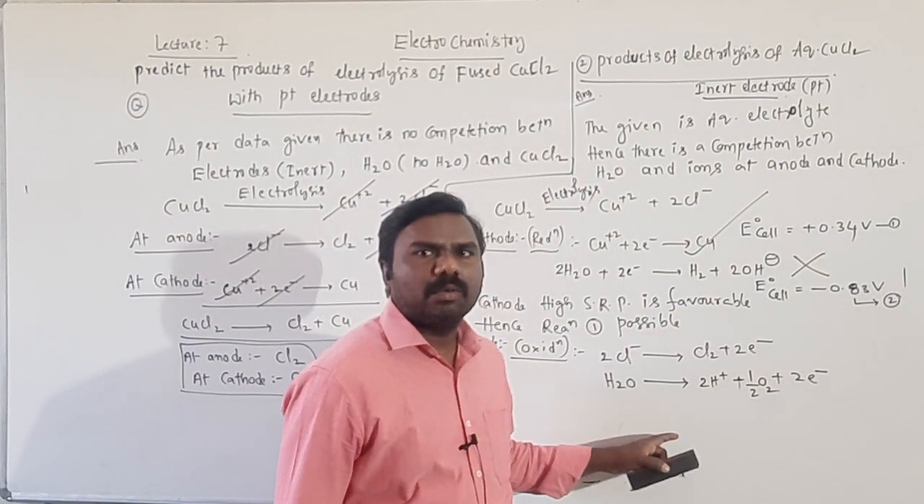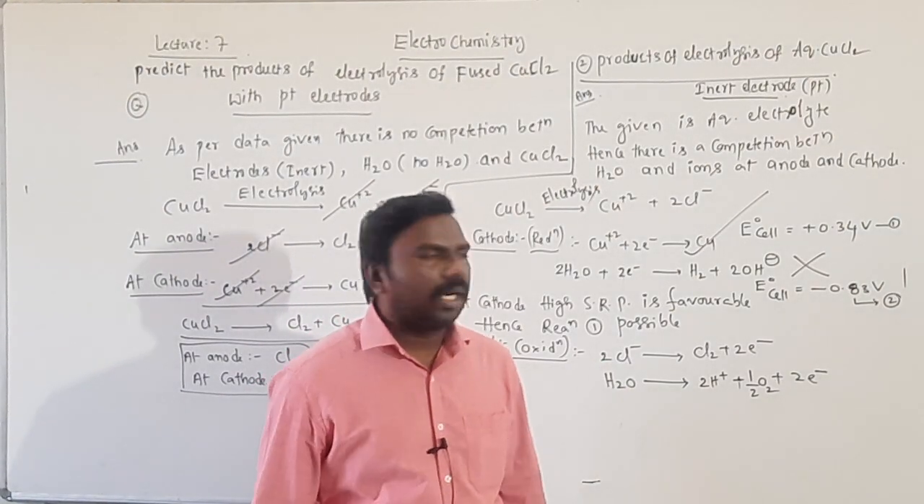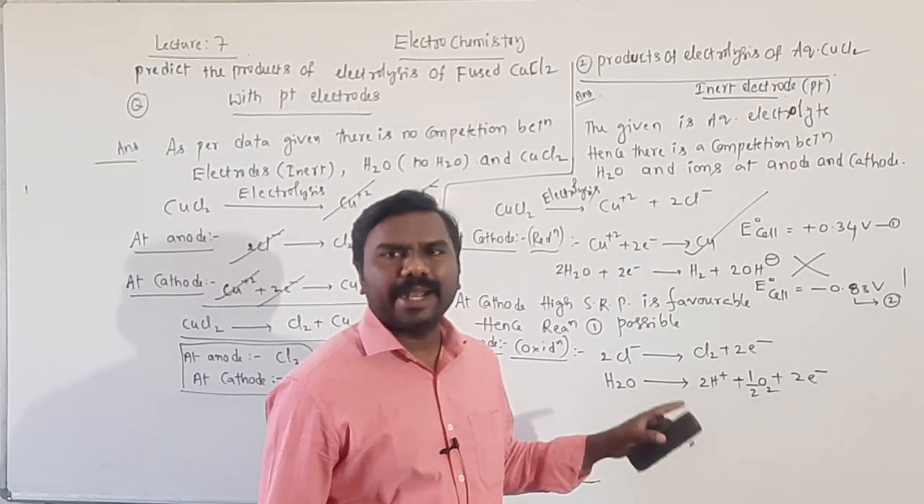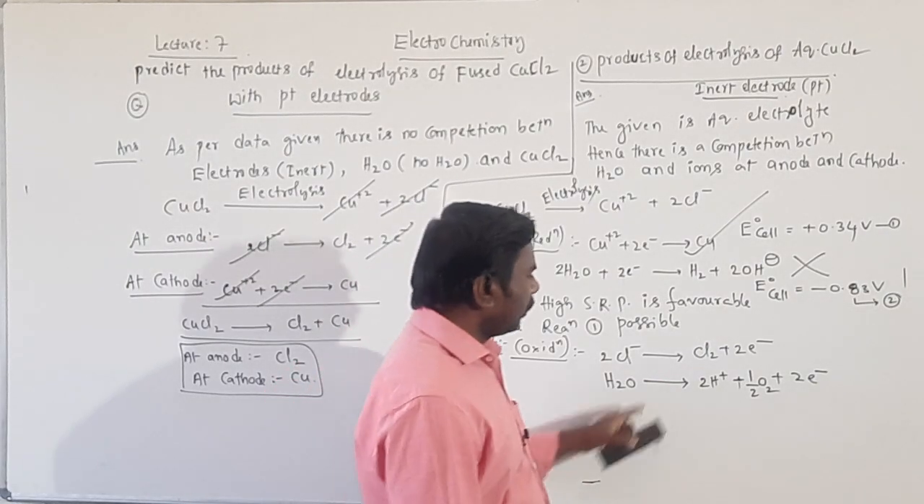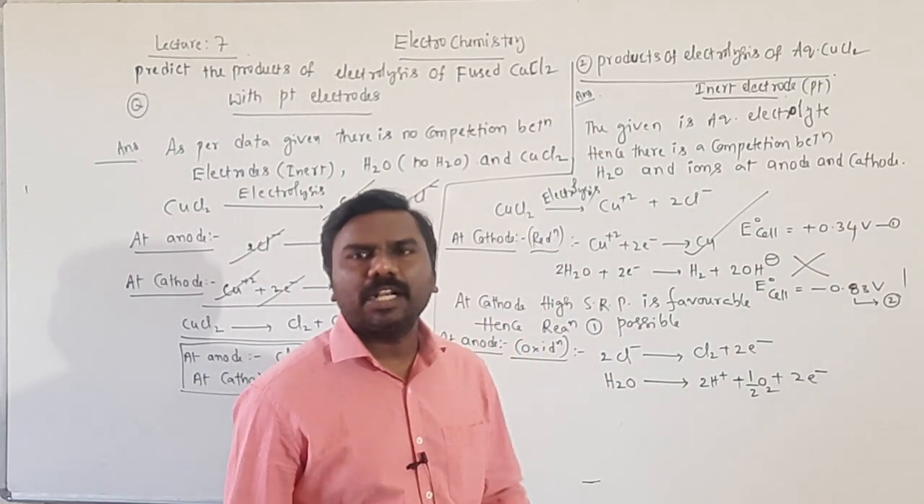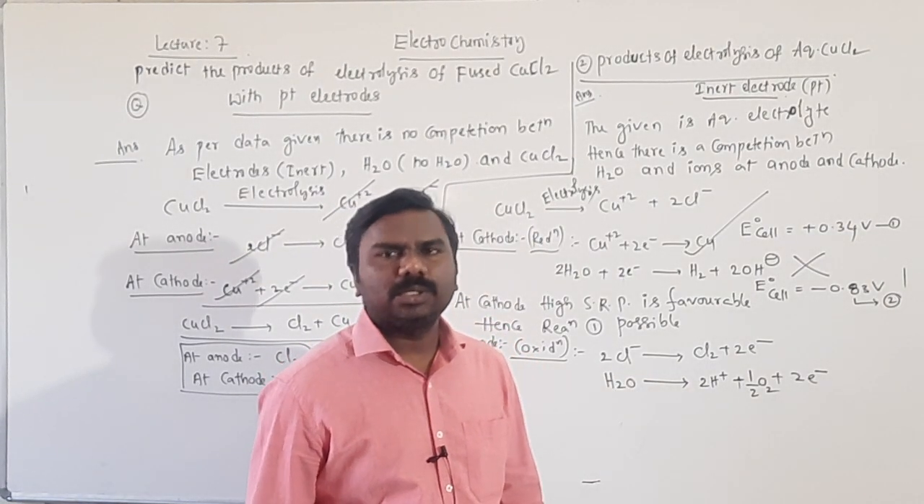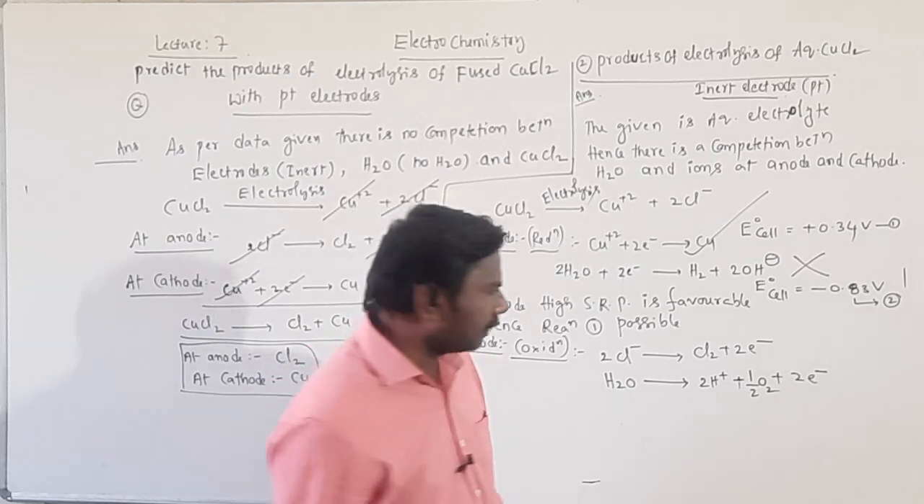Water can lose electrons by depositing half O2, it is half O2. Cl minus and water are both undergoing oxidation at the anode because there is a competition with water. So, which one will win in that competition? To know that, we should know the SRP values.